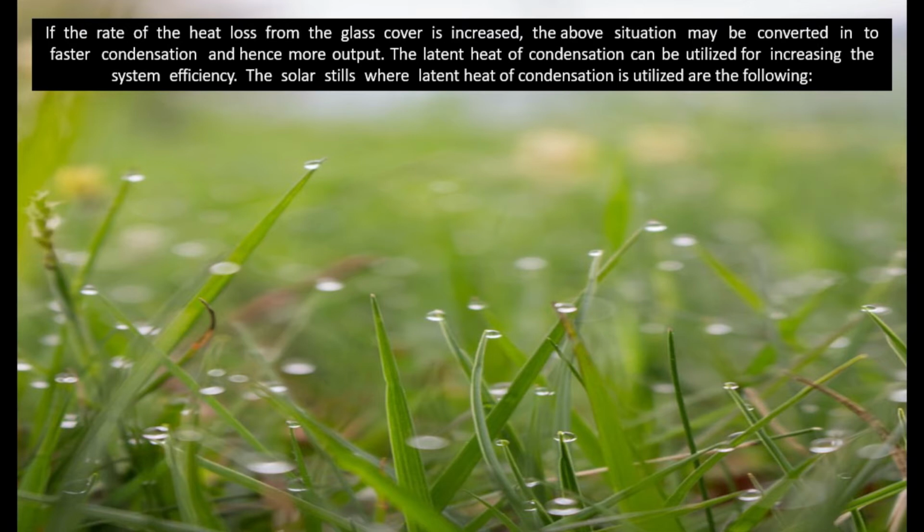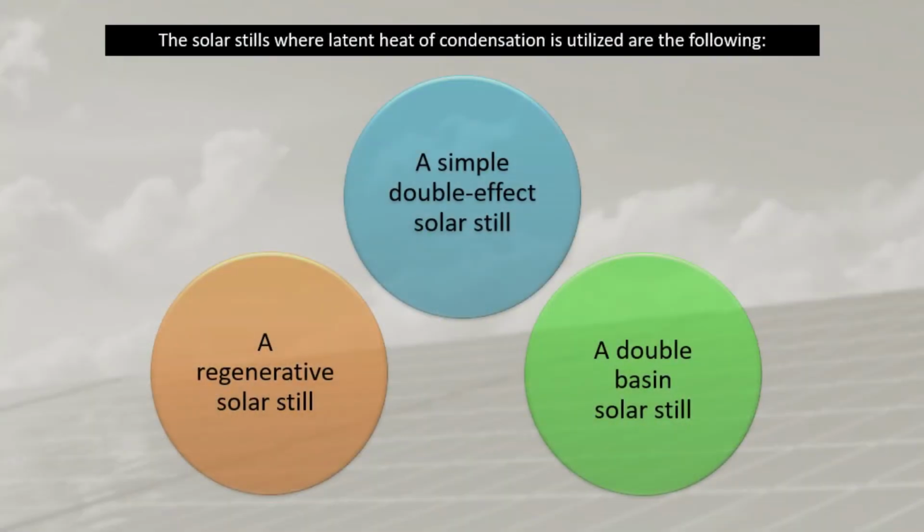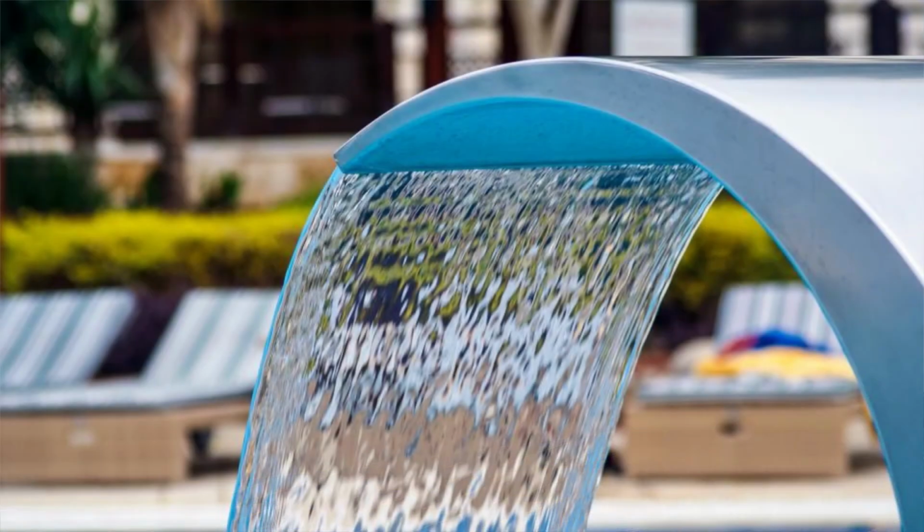The latent heat of condensation can be utilized for increasing the system efficiency. The solar stills where latent heat of condensation is utilized are the following. First one is a simple double effect solar still, second one is double basin solar still, and third one is a regenerative solar still. So now we will discuss simple double effect solar still.